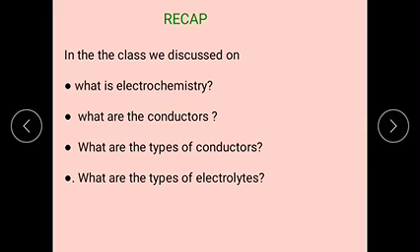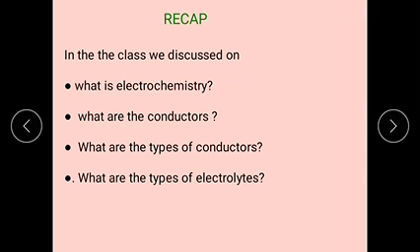Next, we discussed what conductors are. The substances which allow electricity through them are called conductors. Based on the mechanism of flow of current, they can be classified into two types: metallic conductors and electrolytic conductors.